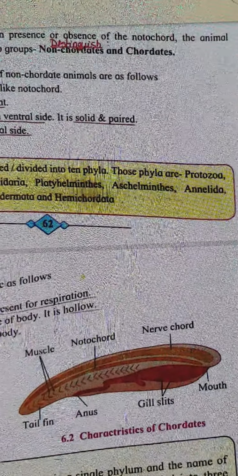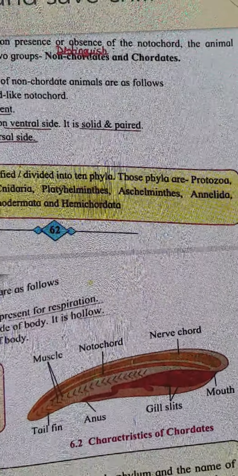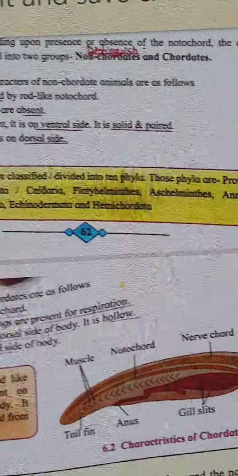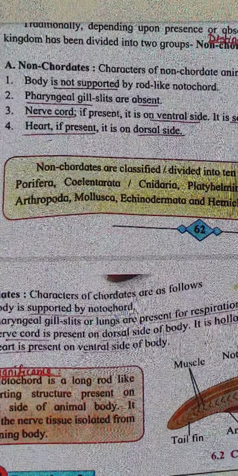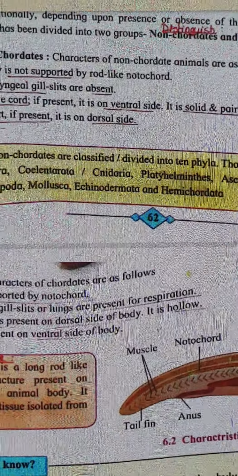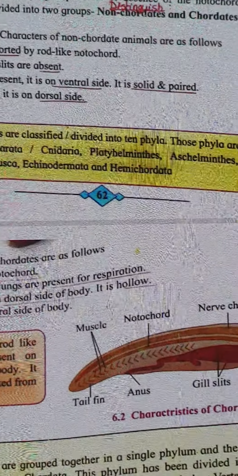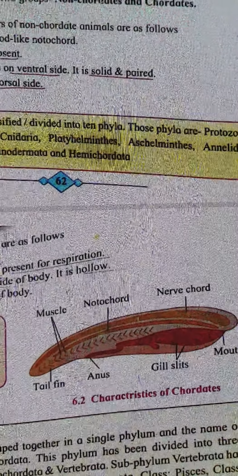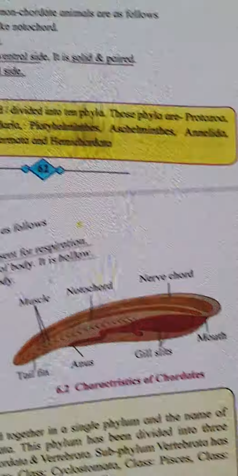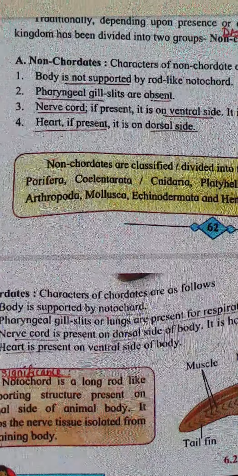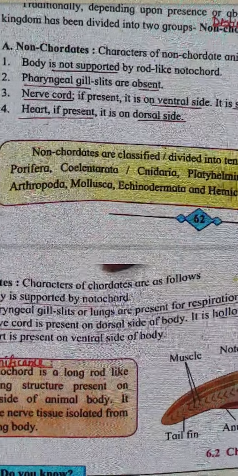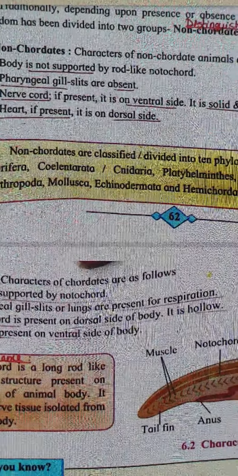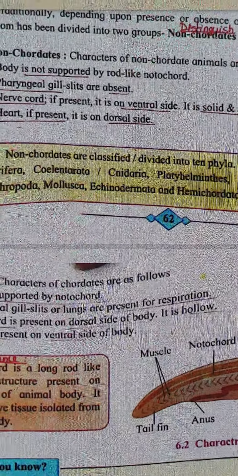So we have the first phylum, Protozoa. Please understand the pronunciation. Second is phylum Porifera. Third is Coelenterata, which we also call Cnidaria. The fourth is Platyhelminthes. Fifth is Aschelminthes. Sixth is Annelida. Each one we're going to talk about in detail. The seventh is Arthropoda. Eighth is Mollusca. Ninth is Echinodermata. And tenth is Hemichordata.